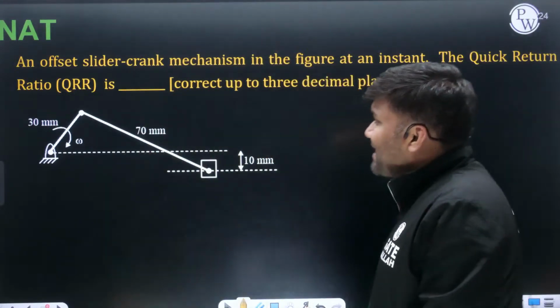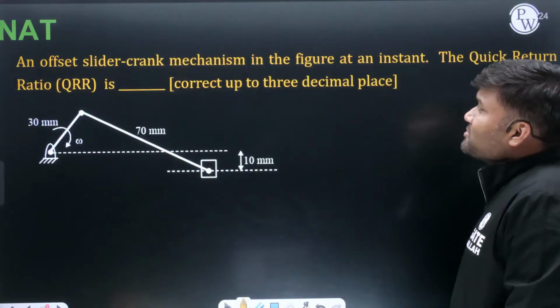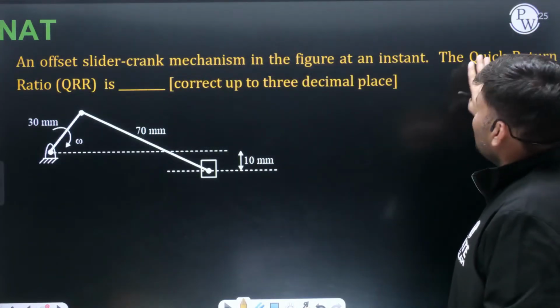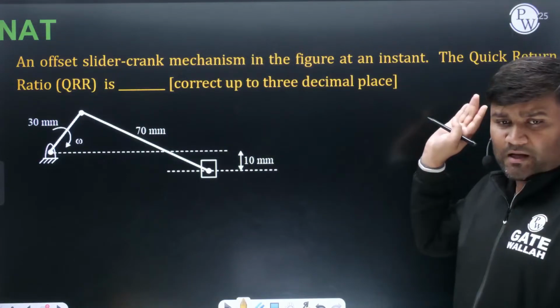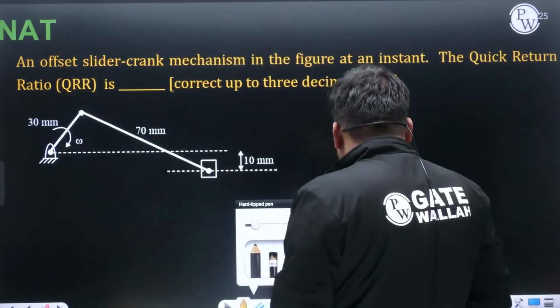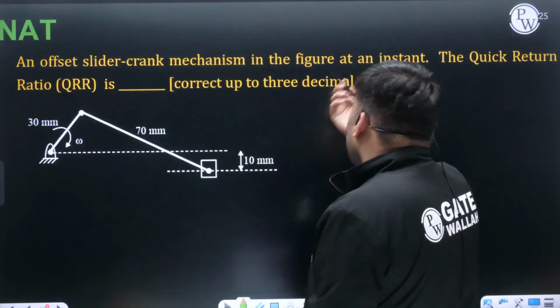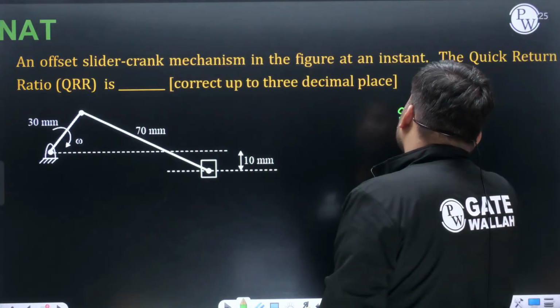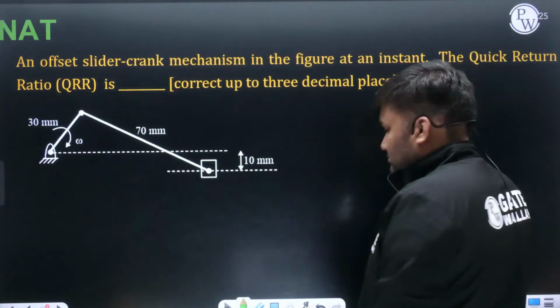And what is being asked here? An offset slider crank mechanism is shown in this figure at any instant. What will be the quick return ratio? Find out what is going to be the quick return ratio. They may also ask what is going to be the stroke. They may also ask the stroke. Find out. Another question.